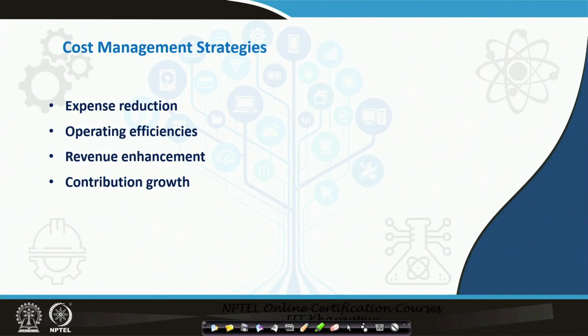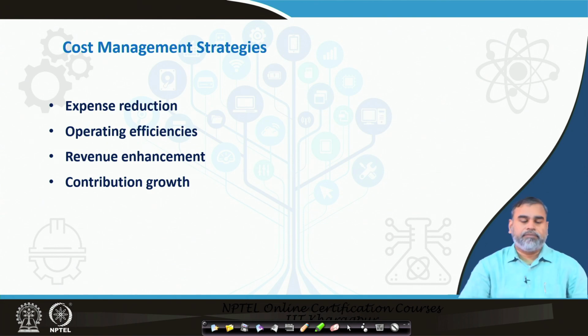Whenever you talk about cost management strategies, they can be made in various ways with different objectives. How does this concept work?